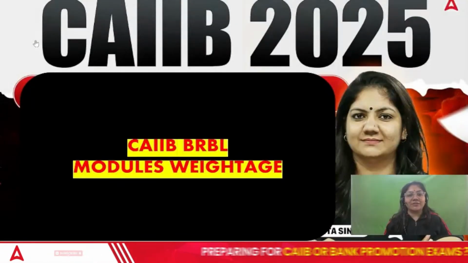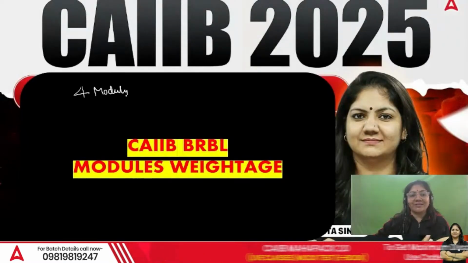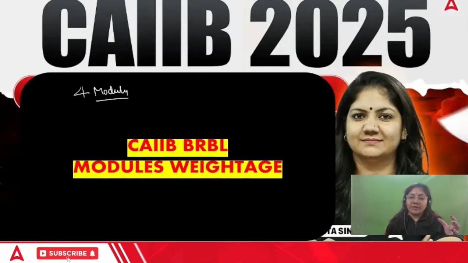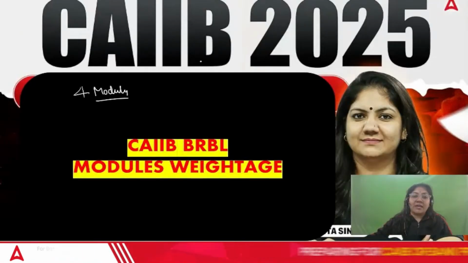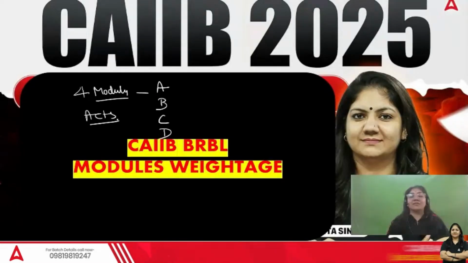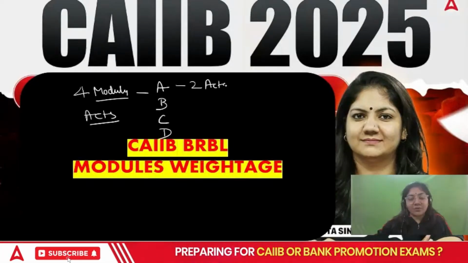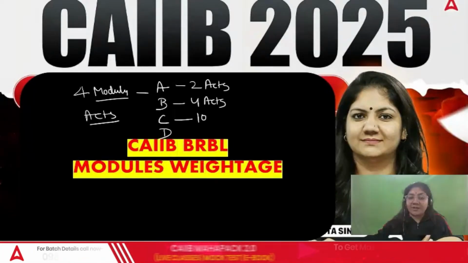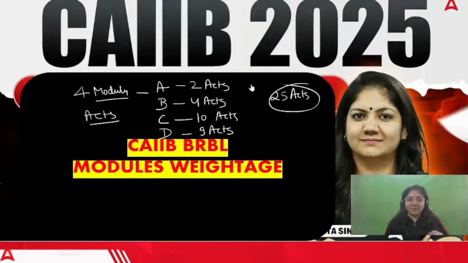Okay. So, guys, this session is basically for BRBL. As we know that in BRBL there are total four modules, right? If we see, there are four modules in BRBL. As we know that in CIB, you people have four compulsory subjects plus one elective.